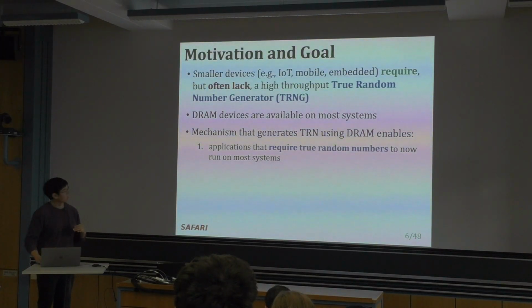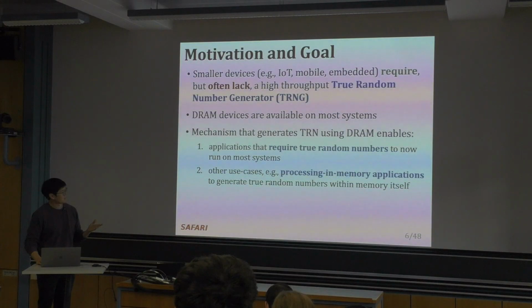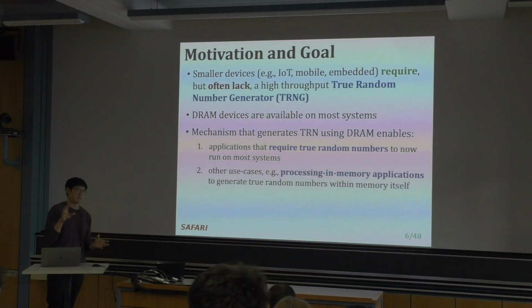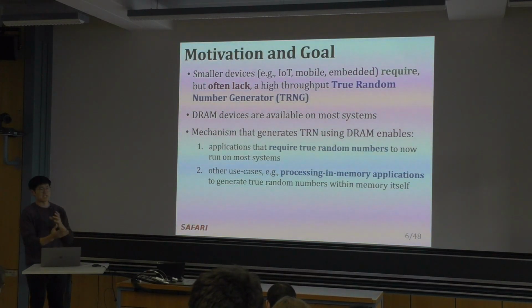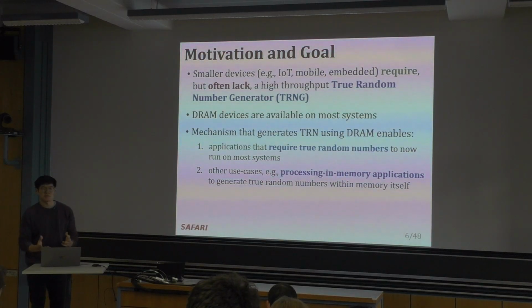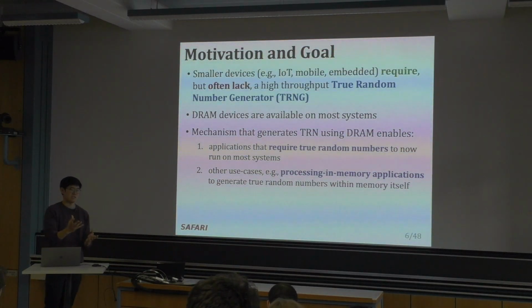So that includes those applications that we mentioned earlier, and there are other use cases such as processing in memory, where we're basically moving compute units inside of memory in order to exploit the internal bandwidth of DRAM rather than be limited by the DRAM-CPU bus. And so if we can generate these random numbers in DRAM, we can quickly have these random numbers in DRAM rather than transferring them across the bus.